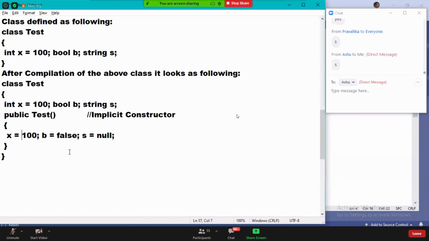Why don't variables have a default value, and why must variables be initialized by us? The reason is very simple, guys. What is the scope of a field? The whole class.